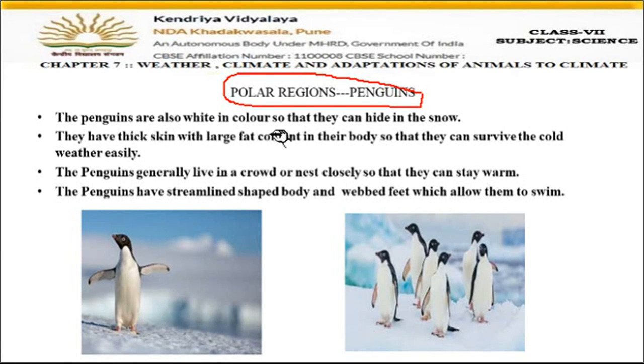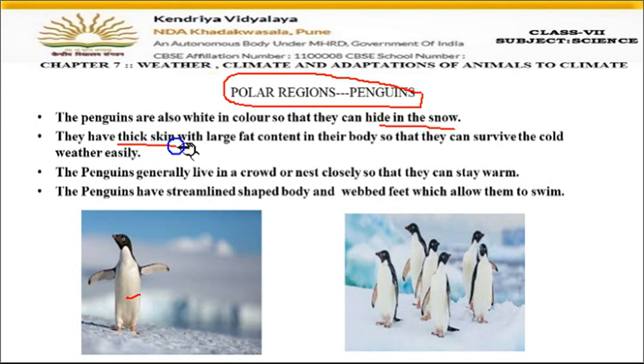So penguins are also white in color, as you can see in the picture, similar to the polar bears. Penguins are also white in color, but they have little black shade also. The head is black, the back is black in color, but the front portion is white, right? So this white color helps the penguins to hide in the snow, as snow is white in color.